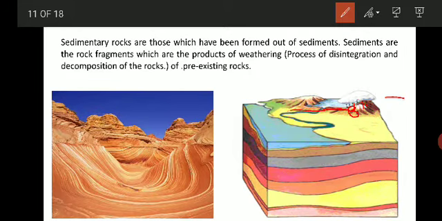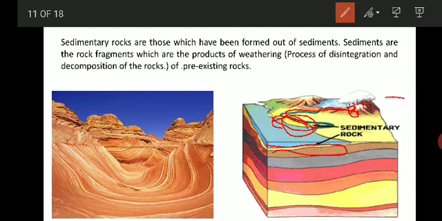Here you can see there is a formation of this layer which was not there before. This river is bringing the sediments and depositing them here and here. So this is how the sedimentary rocks are formed, layer by layer, by the deposition of the sediments.